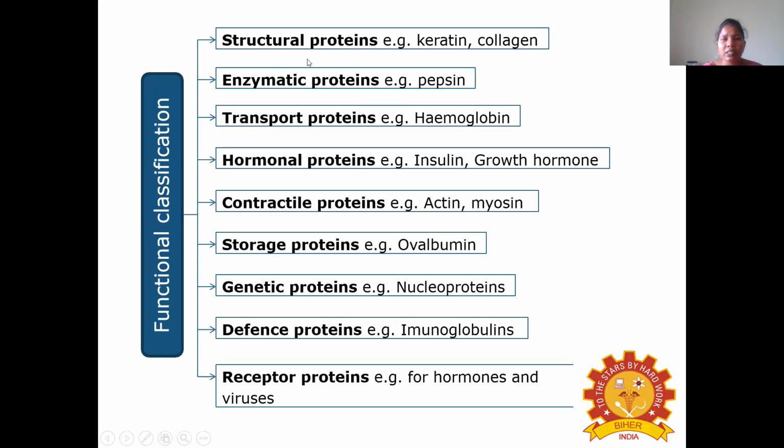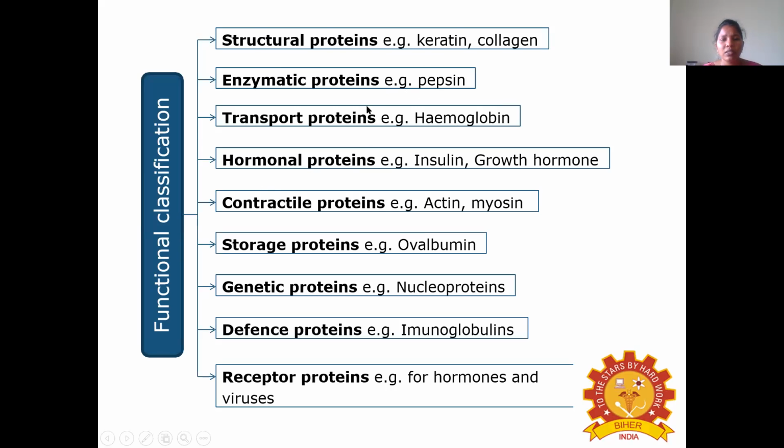are called structural proteins, for example keratin and collagen. The enzymatic proteins, an example is pepsin. Another one, transport proteins: some proteins are capable of transporting, and such proteins are called transport proteins. A well-known example is hemoglobin.